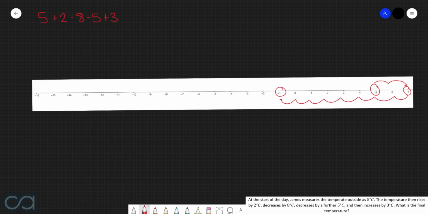We're then subtracting by another 5, which means that we're going to move to the left 5 times. This gives us -6. And then finally, we add 3, so we're going to be moving to the right 3 times. Which gives us a final answer of -3. And so what this here therefore tells us is that the answer to this question will be -3 degrees Celsius.